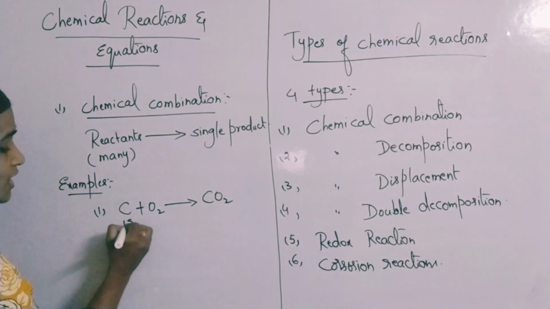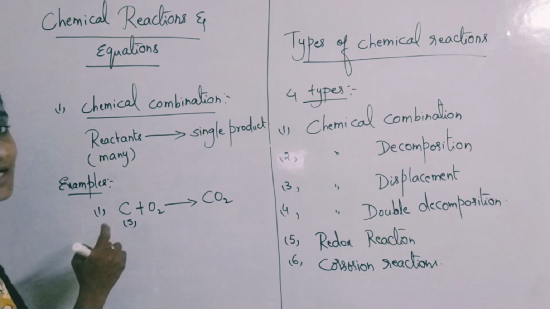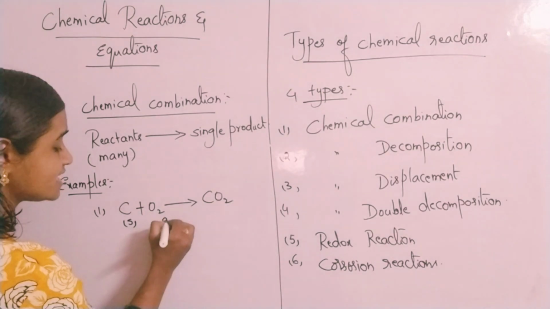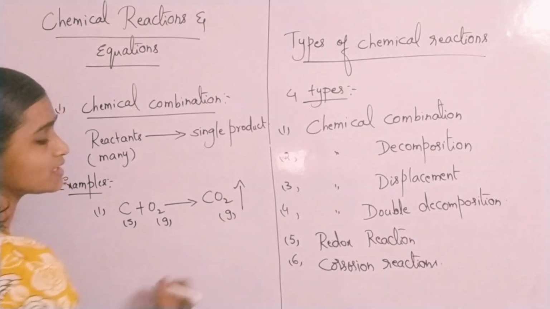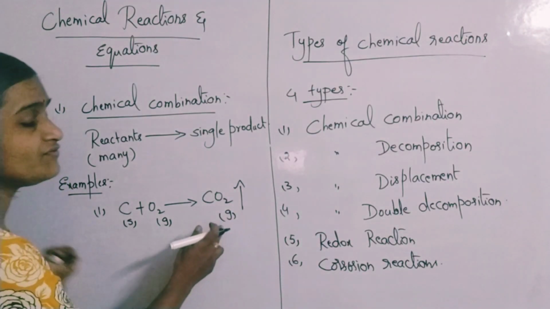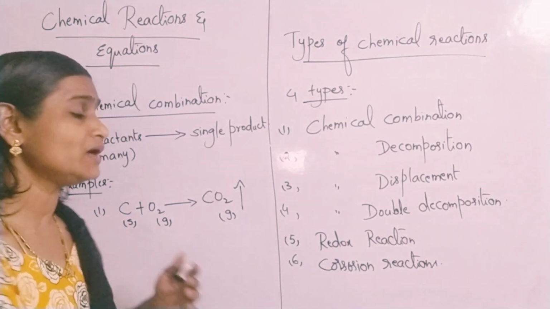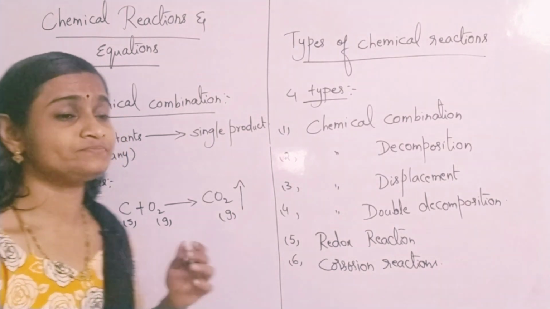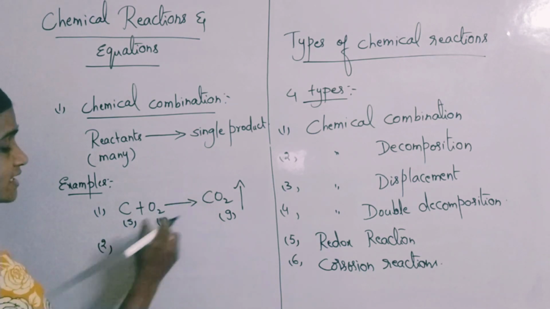Here carbon is a solid substance. Whatever the physical states of the substances, we are going to indicate them in brackets. C is carbon, a solid substance, so I wrote that in a bracket, solid S. And oxygen is a gas, so it is G. Even the product carbon dioxide, CO2, is also a gas. If a gas is liberated on the product side, we indicate that with an upward arrow. So C plus O2 gives rise to CO2. Here reactants are 2, the product is 1 only.